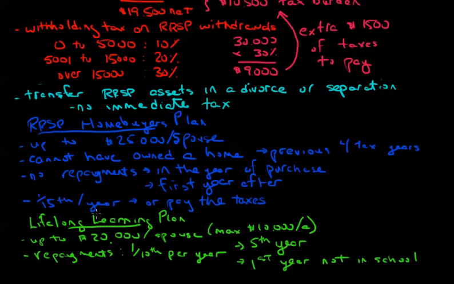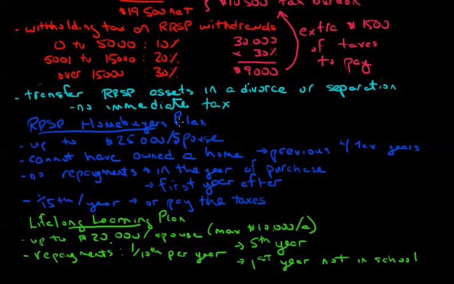So the Lifelong Learning Plan and Homebuyers Plan are very similar plans which allow me to withdraw funds from my RRSP without having to deal with the tax consequences, potentially ever, or at least until we fail to make repayments on the proper schedule. It is worth considering when you use either of these plans that you are giving up on the growth that those investment dollars would otherwise have generated within your registered plan, but that may be necessary in order to actually help fund the purchase of a first home or in order to fund this return to school.